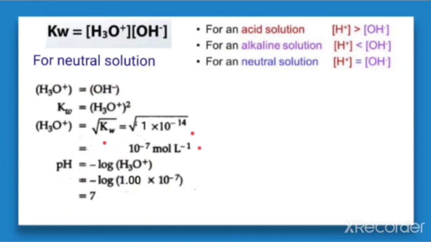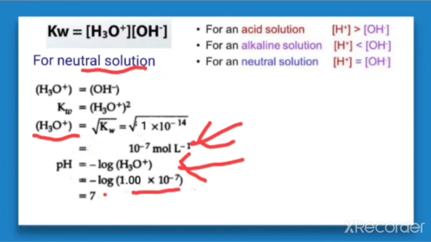And when we find out the pH for the neutral solution, the formula is pH is equal to minus logarithm of concentration of H3O plus ion. That means we take the negative log of this value, the concentration of H3O plus for the neutral solution, which we found to be 10 raised to the minus 7 mole per liter.